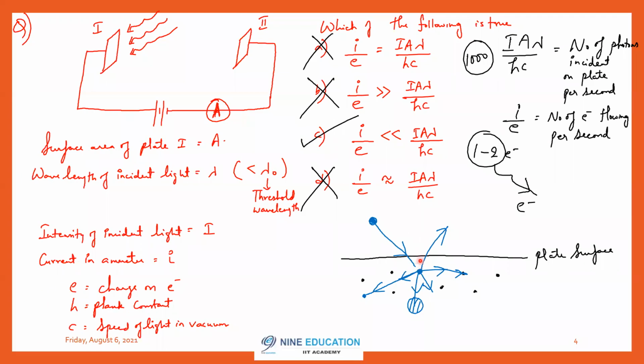So even if this electron is getting hit by a capable photon, the probability of this electron directly coming out of the surface is less. That is why out of 1000 capable photons, 1 or 2 electrons come out of the surface. Remaining all electrons collide with other particles in the metal and lose energy. By the time they come to the surface of the metal, they will not have sufficient energy to come out of the metal. Only few electrons come out of the metal. That depends on the probability. That is completely depending on chance.